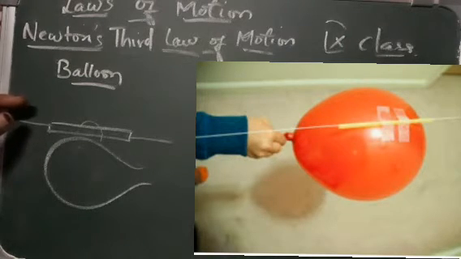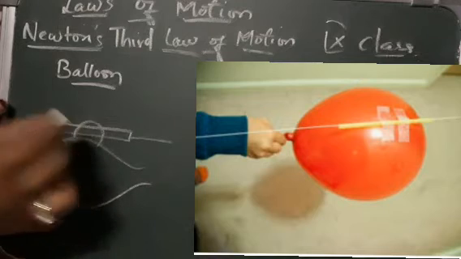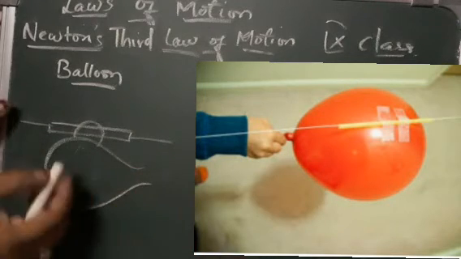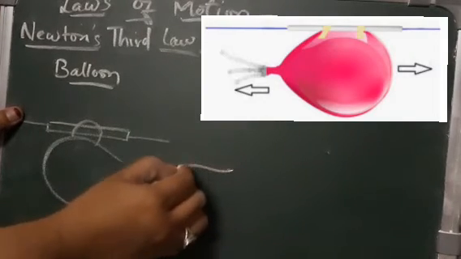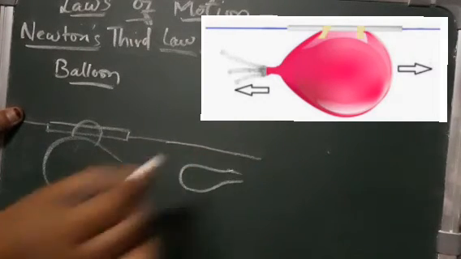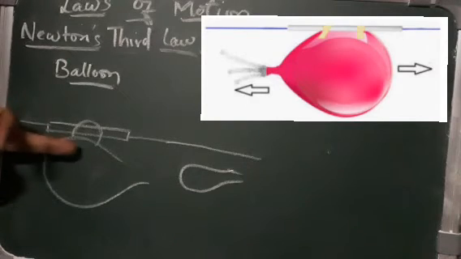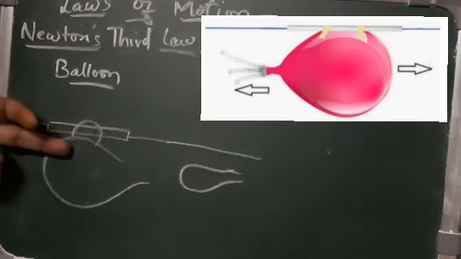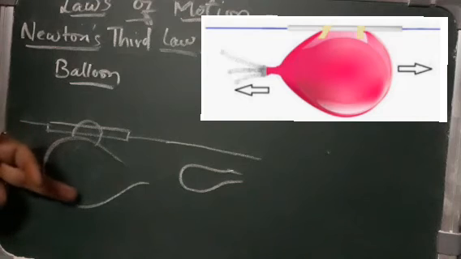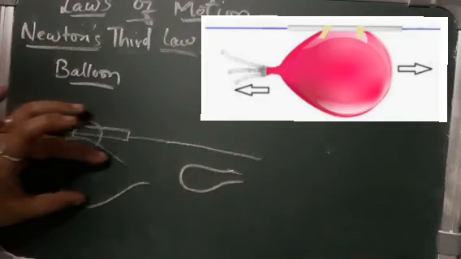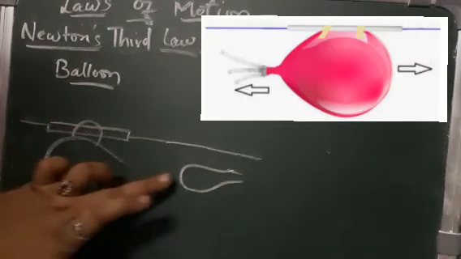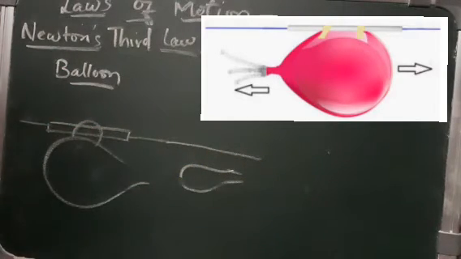Now the balloon moves like a rocket towards the other end of the thread. You are holding the thread like this, and the balloon will move from here to this position. This involves the third law of motion. As the air in the balloon moves backward, the balloon moves forward.